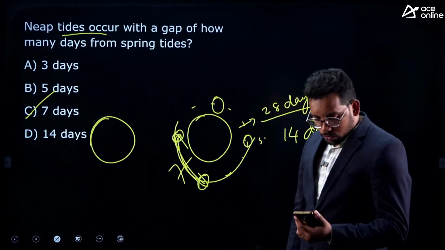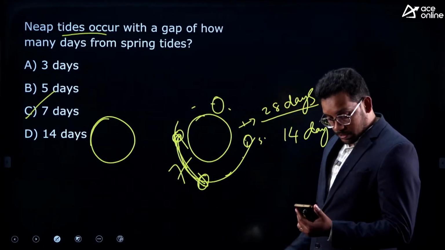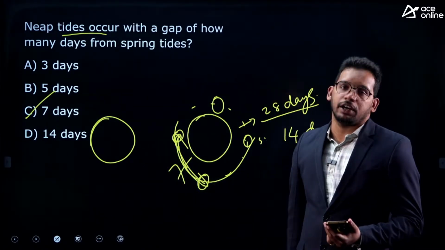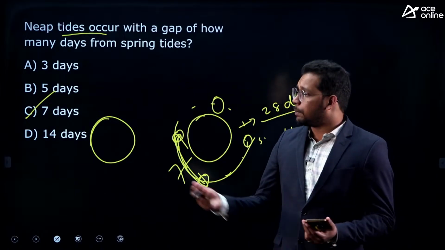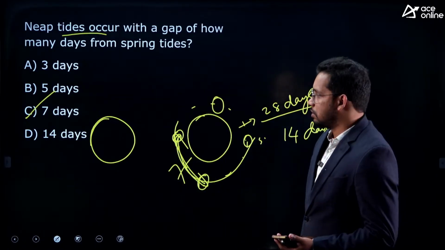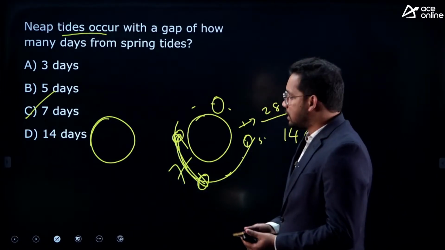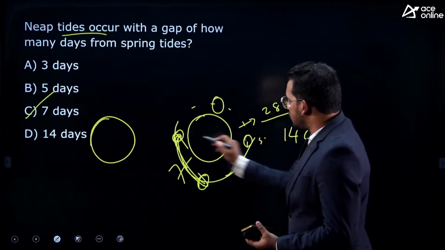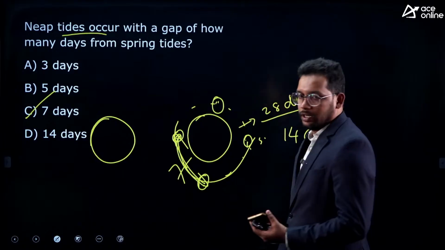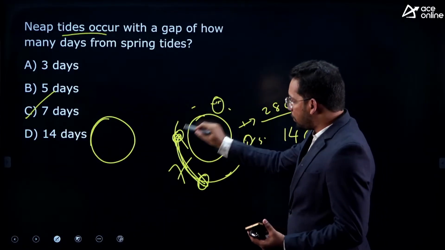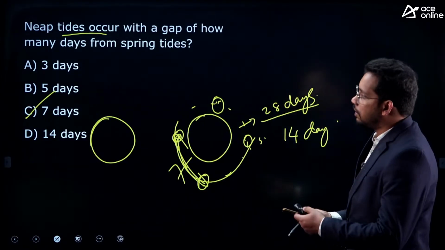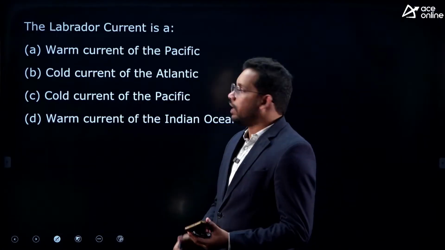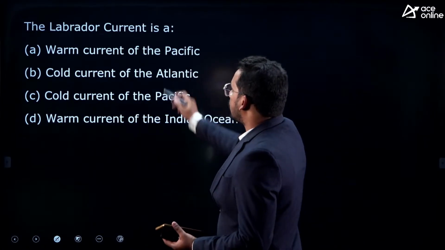So Venkat and Banu have answered, Banu has answered it correctly. C, very good. See, this kind of questions will differentiate you from others. Many people will not be able to answer these kind of questions, right? So answer is C, 7 days. 14 days is the difference between spring tide to spring tide or neap tide to neap tide. Spring tide to neap tide or neap tide to spring tide is 7 days, right? Answer is C.